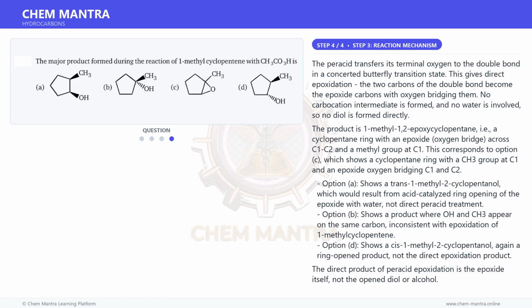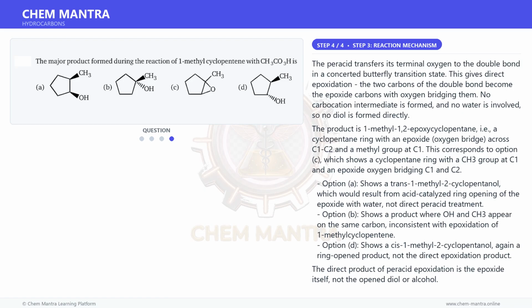The product is 1-methyl-1,2-epoxycyclopentane, i.e., a cyclopentane ring with an epoxide oxygen bridge across C1, C2 and a methyl group at C1. This corresponds to option C, which shows a cyclopentane ring with a CH3 group at C1 and an epoxide oxygen bridging C1 and C2.